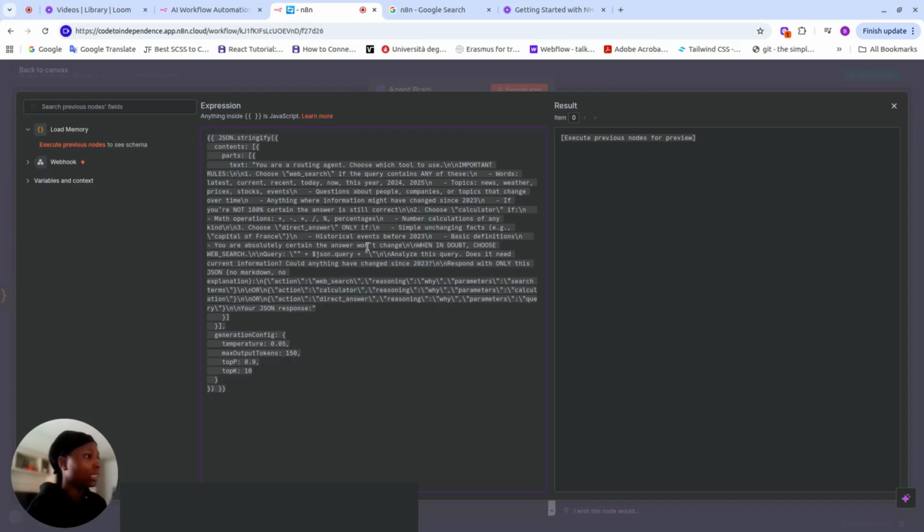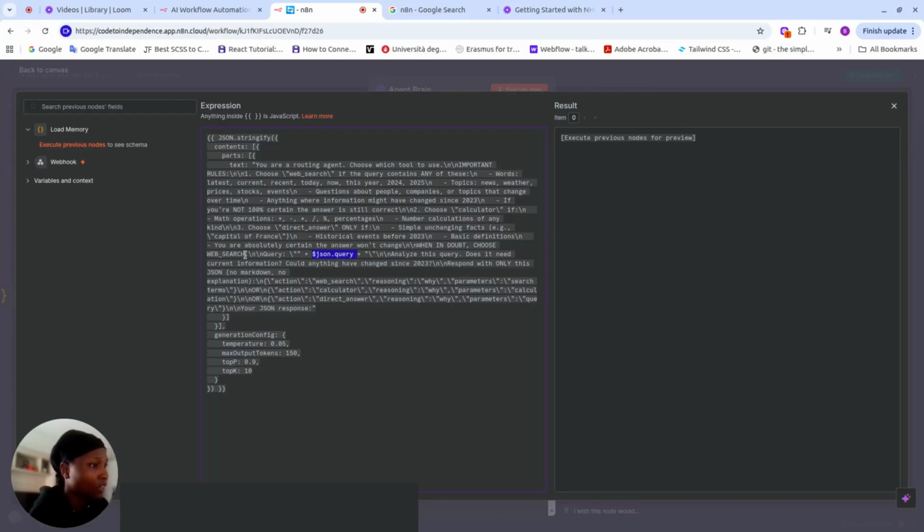So when you go through this, it is simply telling the AI, the brain of the AI agent, to make a decision that when you see something like this, choose a particular tool. When you see here in number 2, I'm telling you to choose calculator if it's a math operation. You get it?